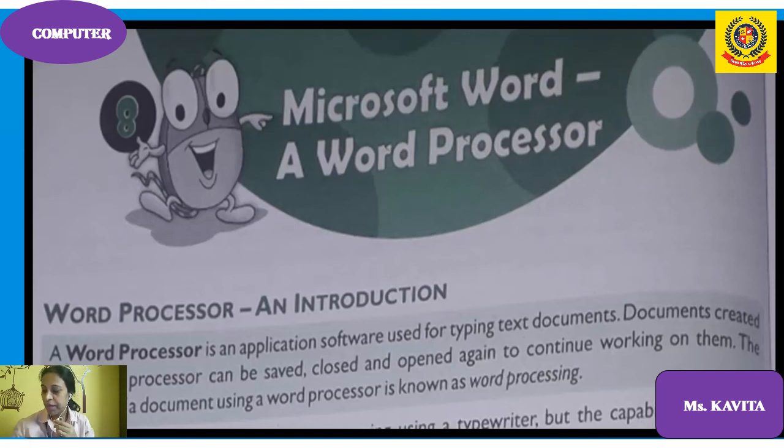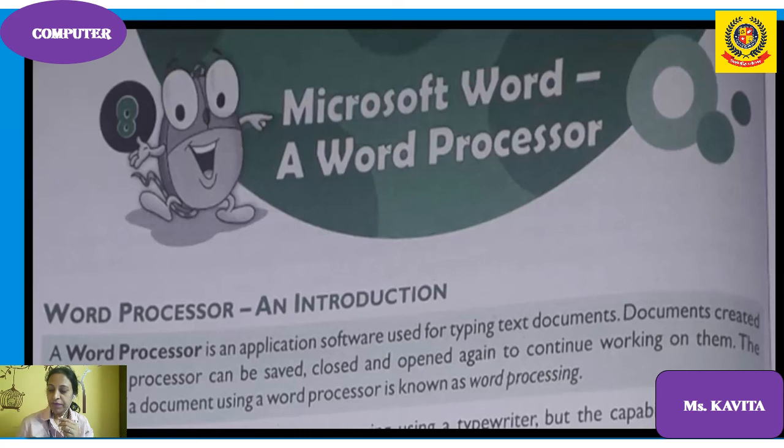So students, while watching the video, you must keep the book and notebook along with you. Take out your book, open page number 126, that is chapter 8, Microsoft Word Processor. First I will explain theoretically, then I will explain practically how you can edit the text, what the different screens of MS Word are, how you can create a blank document, how to save a document, everything I will explain practically.